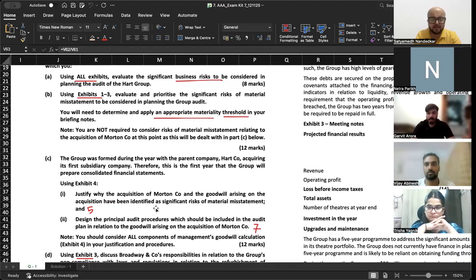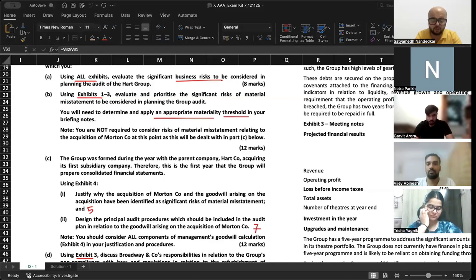First part is justify why acquisition of Morton and goodwill have been identified as significant risk of material misstatement. What is the reason? Mr. Arora, can you answer that for us? Why is acquisition of Morton Company and the goodwill calculation, why does it create a significant risk of material misstatement?